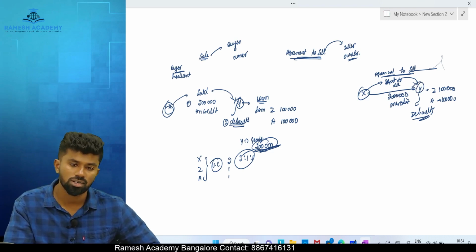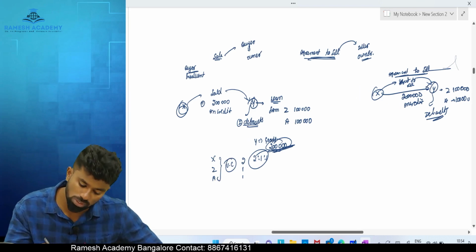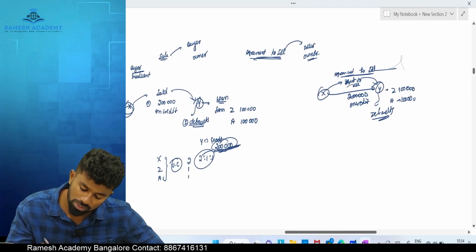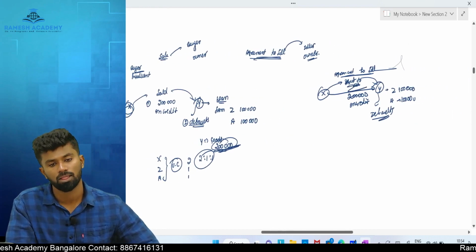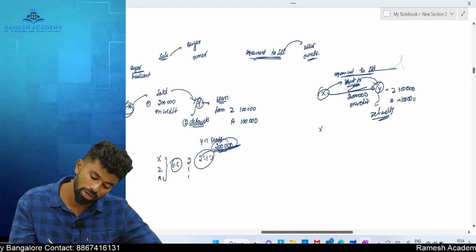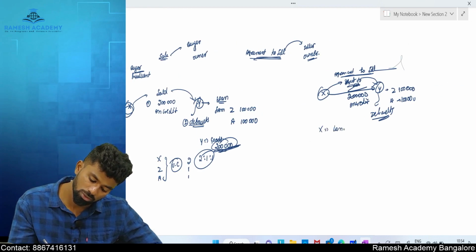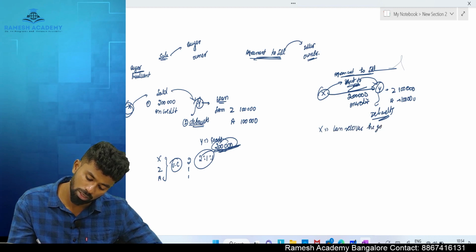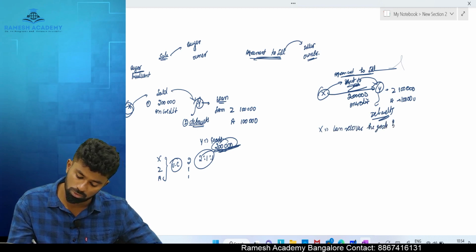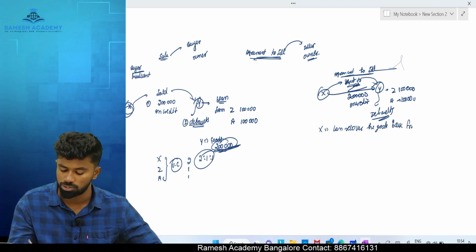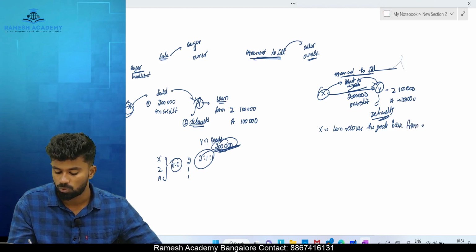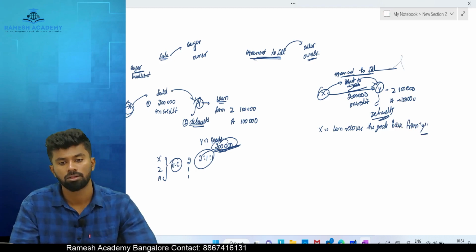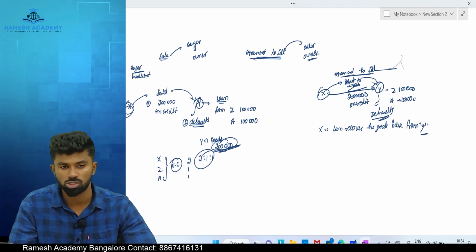Why is he a secured creditor, sir? Because ownership is not transferred. Still, who is the owner? X is the owner. Why, sir? Because it is an agreement to sell. Because X is the owner, X can recover the goods back from Mr. Y. Because in this case ownership is not transferred.